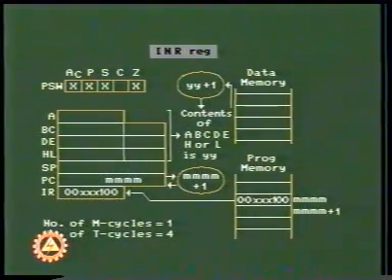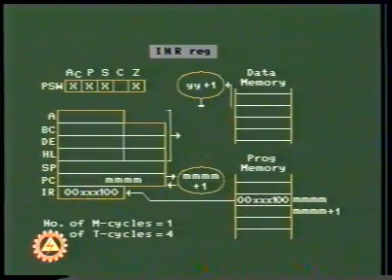In the INR R instruction, the decoded opcode is used by the control unit to identify the register which contains data YY. The contents of the specified register are incremented by 1. The result is available in the specified register. This instruction does not affect the carry flag.